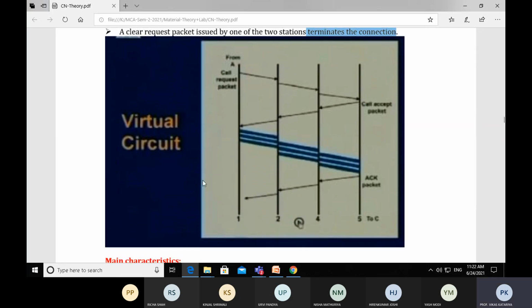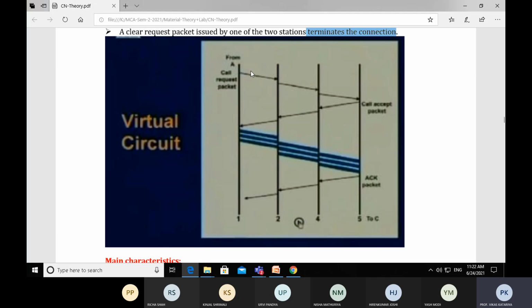So this is the virtual circuit diagram. From station A to C, we have to deliver data, but we are using the virtual circuit approach. Here the call request packet comes from station A because it tries to establish the virtual connection.